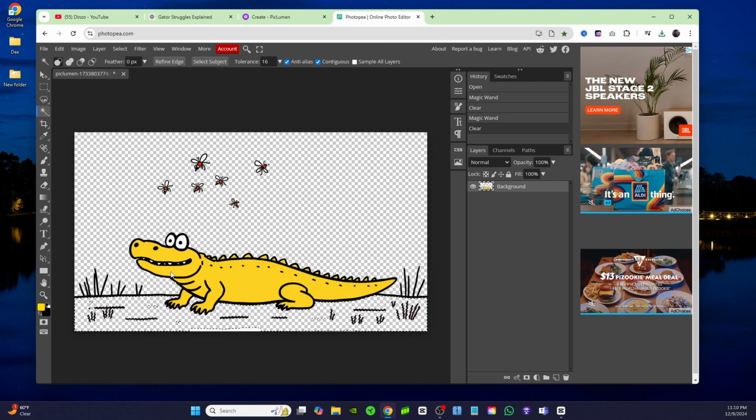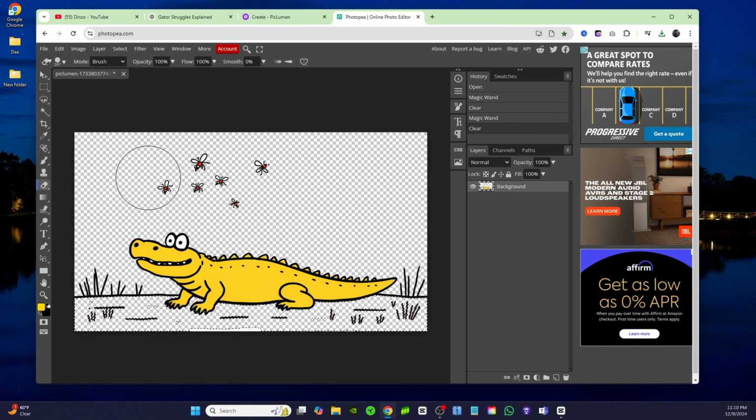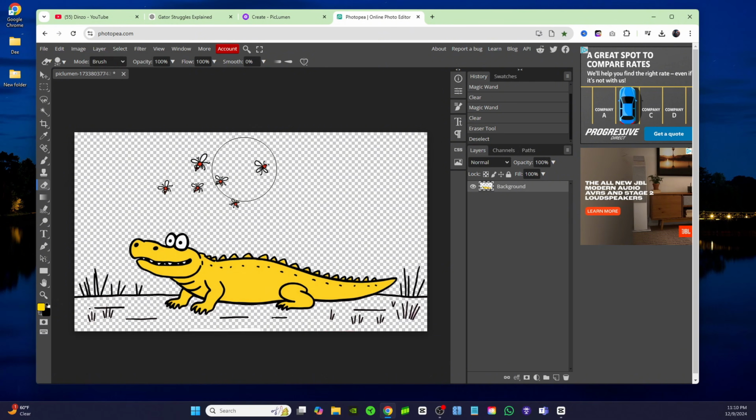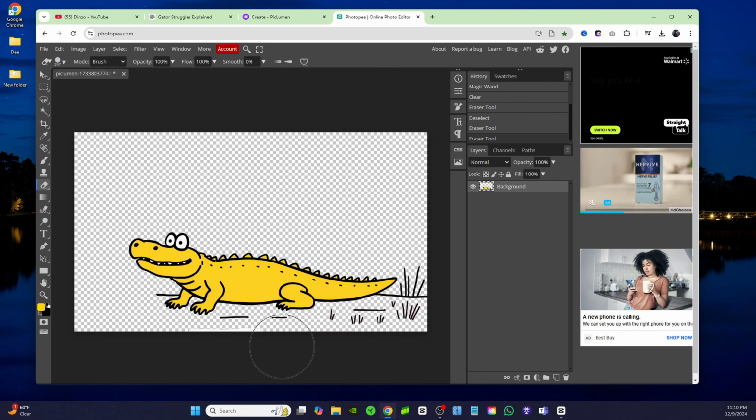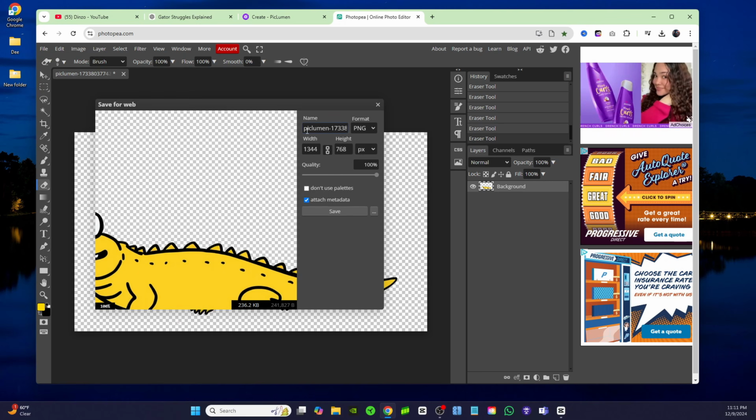And then once I do that, I can go in with my eraser tool, if that's easier, and just get rid of the stuff that's around him. I'll click on that eraser tool. I'll get rid of these. Let me make sure that I deselect whatever's been selected, okay? Because then your eraser won't work. All right, now I'm just going to erase everything that's around him. So I'm going to go ahead and export this, and I'm just going to call it Alligator Stationary.